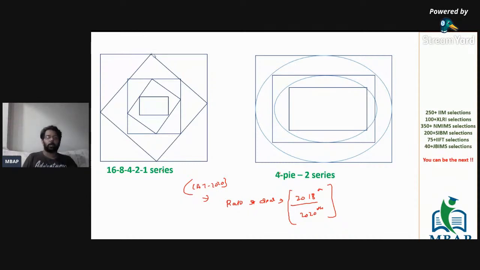Now it's redundant for you to actually solve the values till 2020 because none of us will be actually able to solve it. But let's see if I have to find the ratio of the first square versus the second square, or let's reverse it and look at the 2020 square versus the 2018 square. Let's say this is the question.